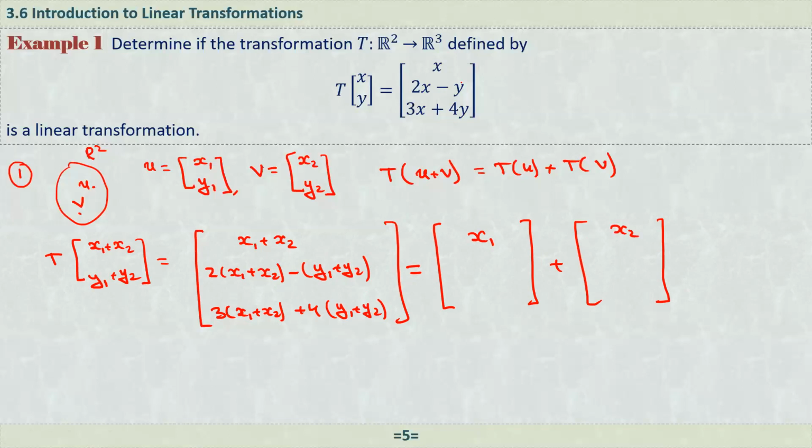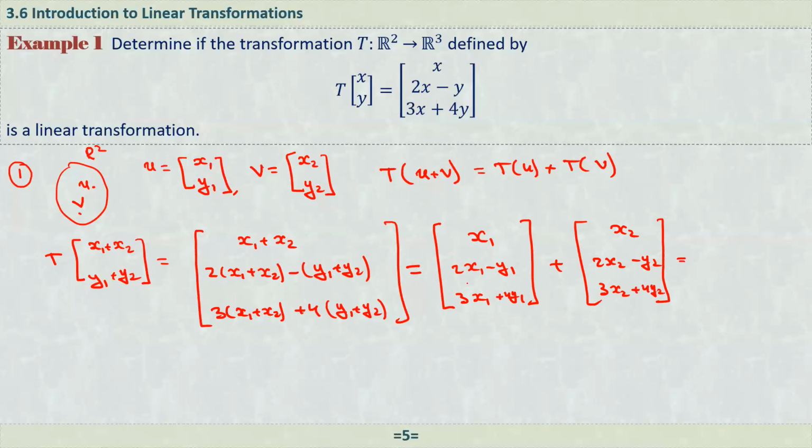And this one is 2 times the first component minus the second component, that is 2 times x1 minus y1, and here we have 2 times x2 minus y2. And here we have 3 times x1 plus 4y1, and here we have 3 times x2 plus 4 times y2.